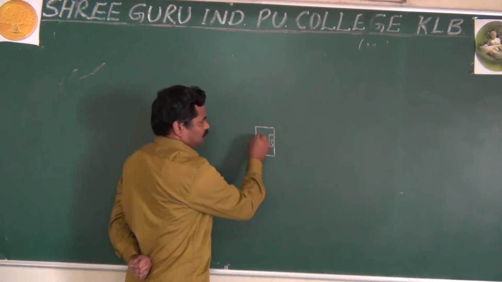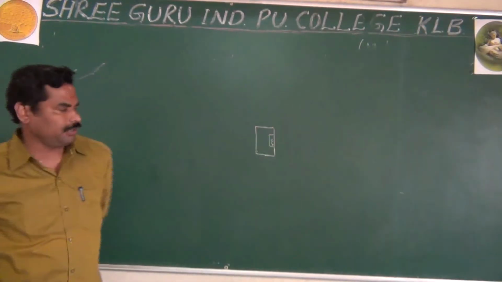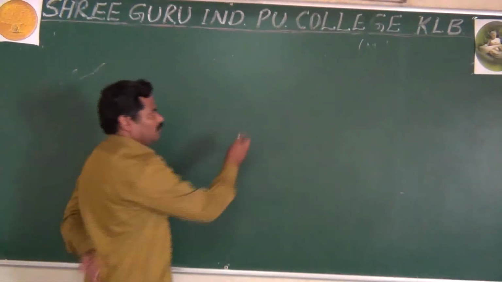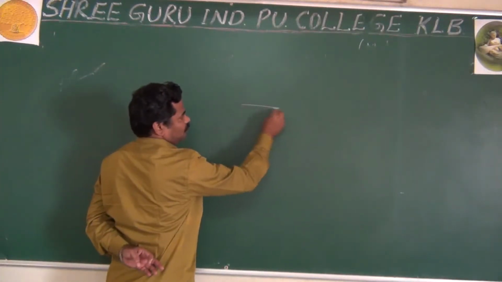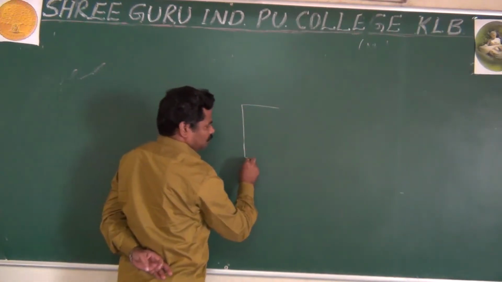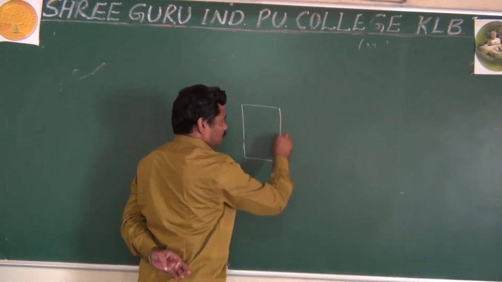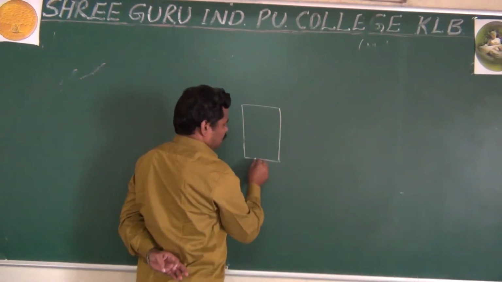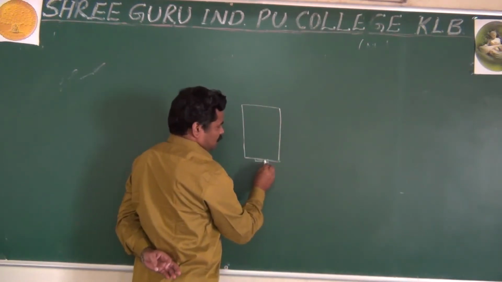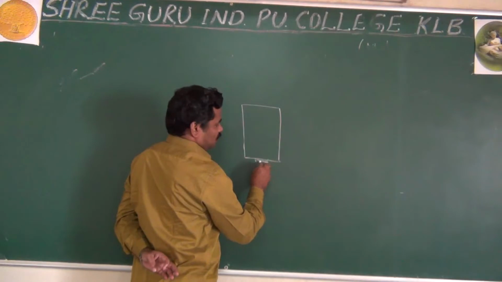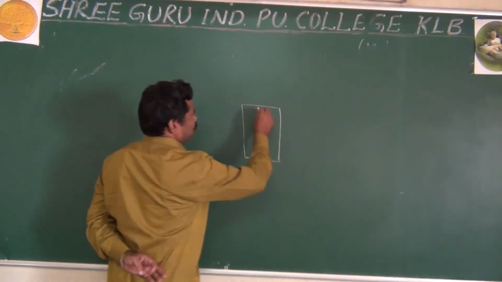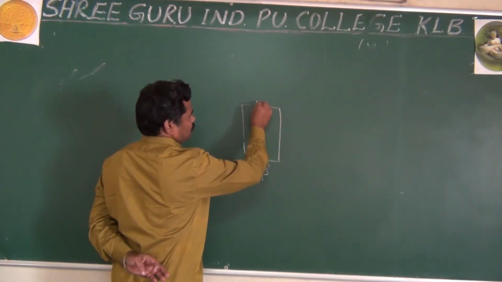Draw a very big diagram, then you get a good idea. Since you are studying the working principle of the JFET, you have metallic ohmic contacts for the external connections. This is your source, and this is your drain.